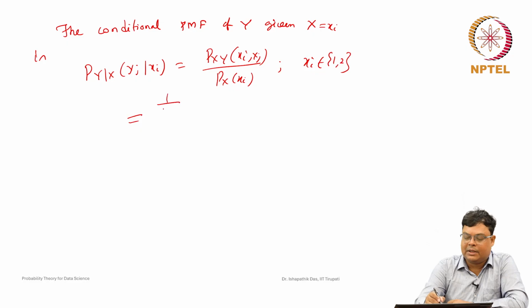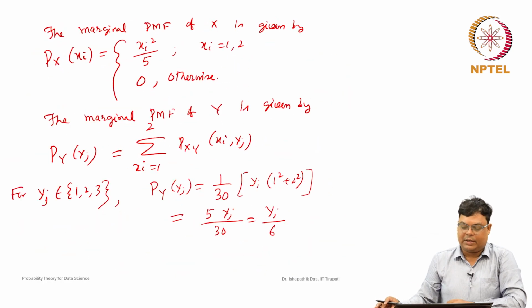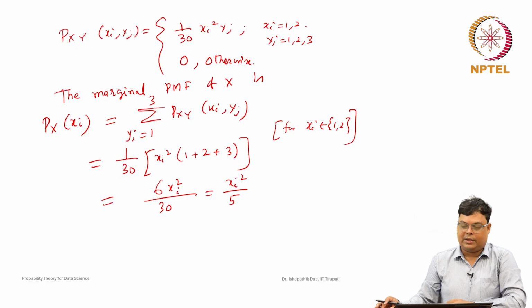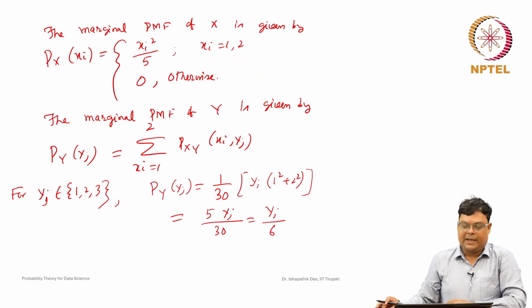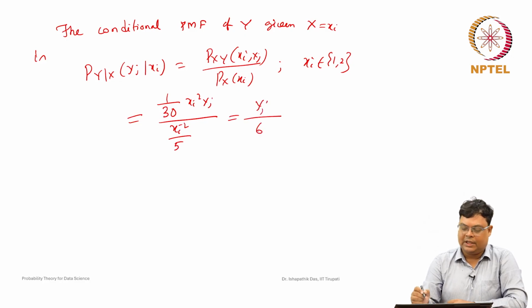So, this is the joint probability mass function, 1 by 30 xi square yj, and Px of xi is xi square by 5. So, then the xi square cancels, and this is yj by 6.